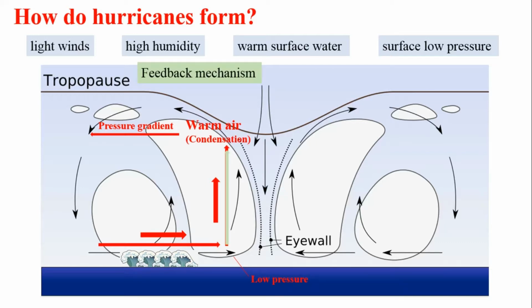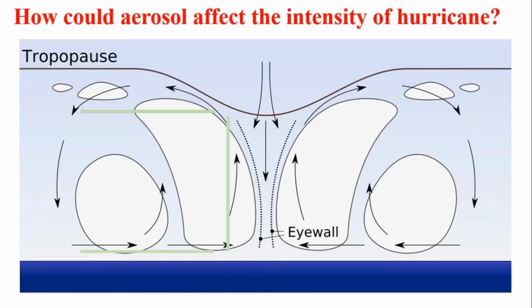The rising air brings moisture and warmth to the upper air. Condensation forms more thunderstorms and more heat. The lower surface pressure brings more convergence, more rising air. The chain reaction leads to the formation of the hurricane. So how will the intensity of a hurricane change if we take aerosol into consideration?